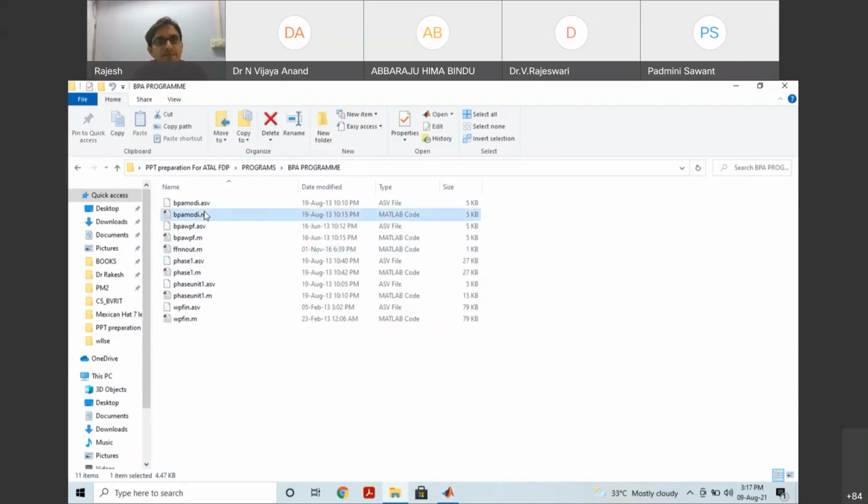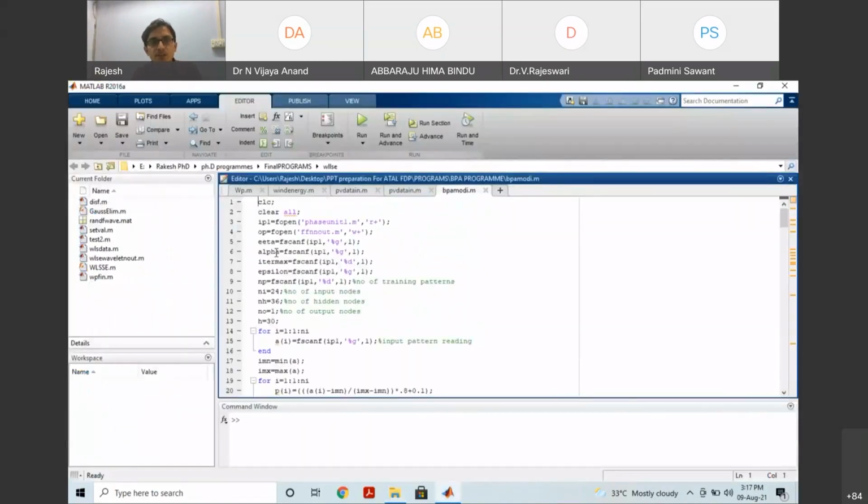BPA modified. So multiple programs, and here you just look at 24 inputs, 36 hidden. By here we come to a conclusion. Okay, 1.5 times. So 24 to here it is a 36. So 24 here we have written right number of input nodes, number of hidden nodes are 30, output node is 1. So like that, multiple programs we have made, and finally we fix it to, it took almost like 1 year for fixing parameters and finalizing with BPA. It took almost like 7 to 8 months.